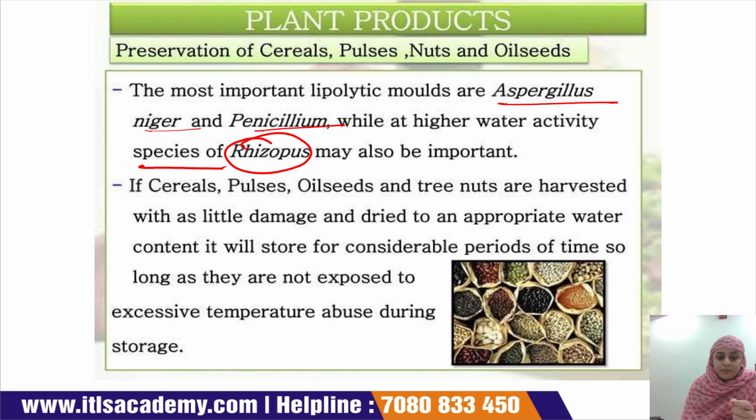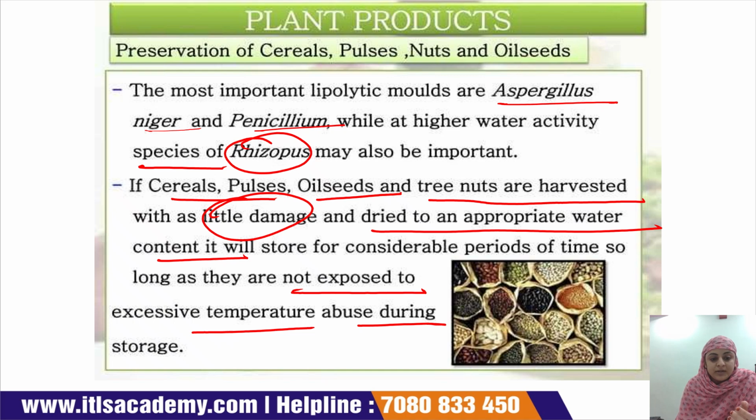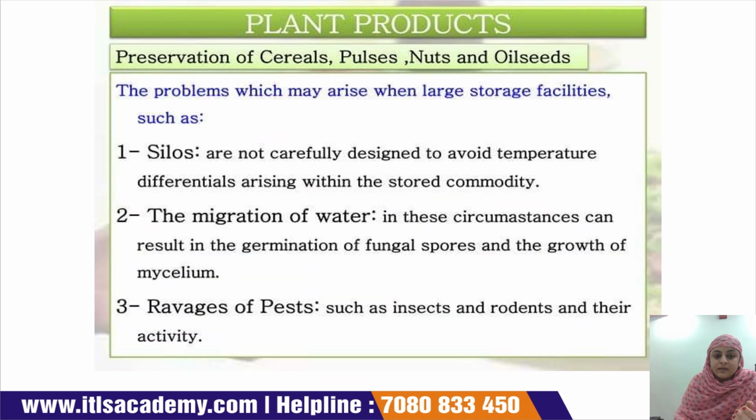species of the Rhizopus are also important. If the cereal, pulses, oil seed and the tree nuts are harvested with little damage, and dried to an appropriate water content, they can be stored for a considerable period of time, so long as they are not exposed to excessive temperature abuse during the storage.